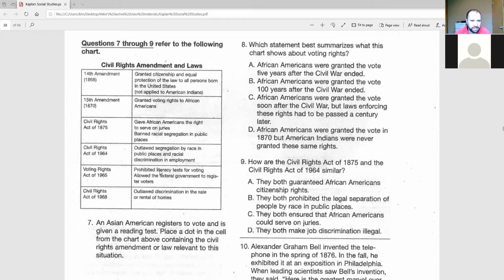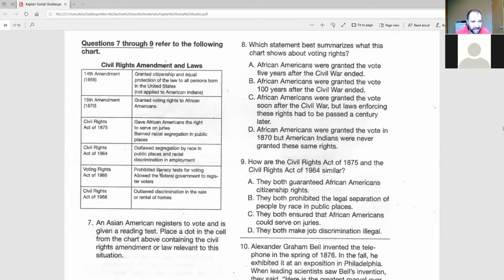This did not apply to American Indians. So it wasn't until 1868 that citizenship and equal protection was granted to everyone born in the United States. 15th Amendment, 1870, granted voting rights to African Americans. These are all post-Civil War.